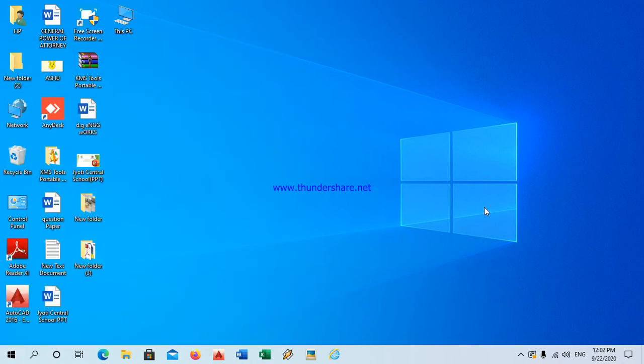Now the next topic is selecting and deselecting icons. What is selecting and deselecting an icon? First we'll study what is selecting an icon. To select any icon, you simply take your cursor near the icon. This is an icon, okay? You see here on the computer a small icon. How to select an item on the screen? See, take your cursor near the icon.